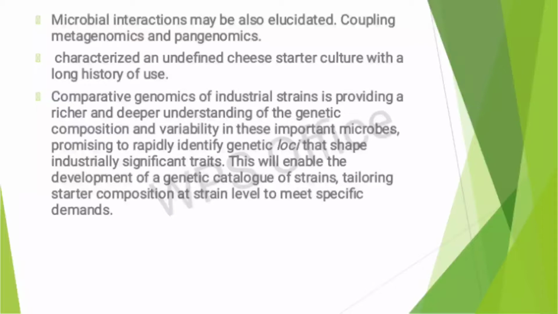Comparative genomics of industrial strains is providing a richer and deeper understanding of the genetic composition and variability in these important microbes, promising to rapidly identify genetic loci that shape industrially significant traits. This will enable the development of a genetic catalog of strains, tailoring starter composition at strain level to meet specific demands.